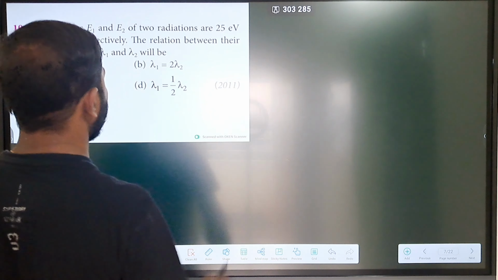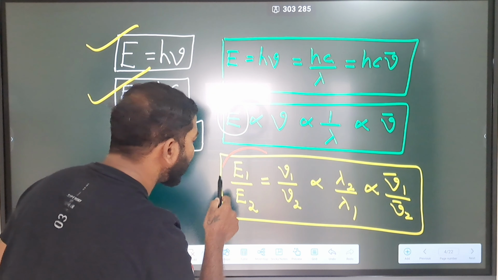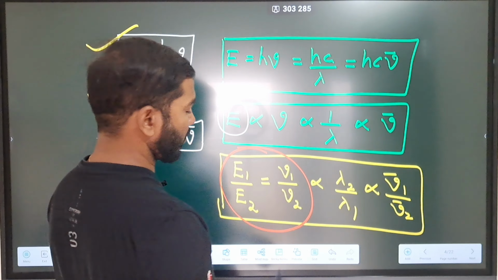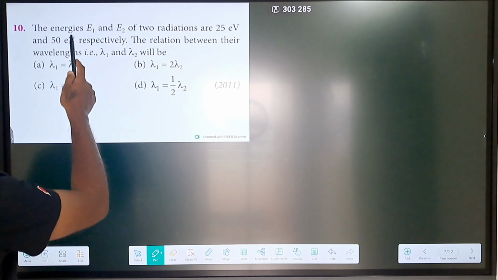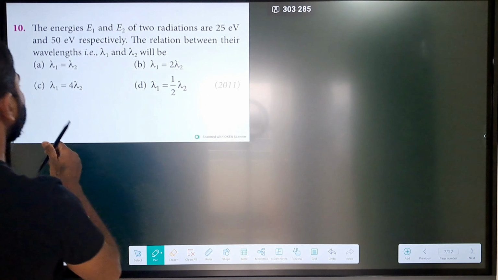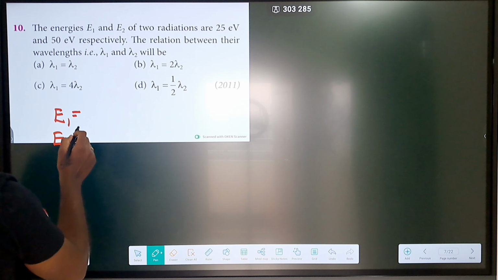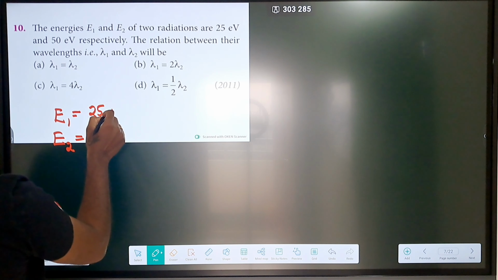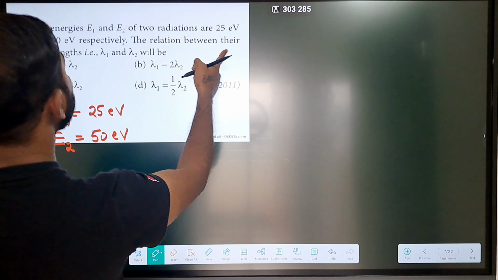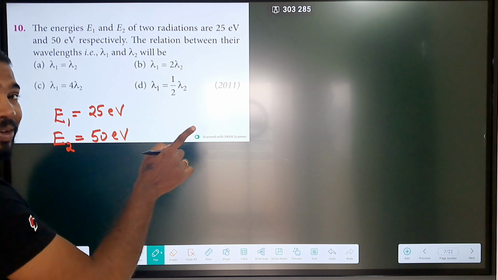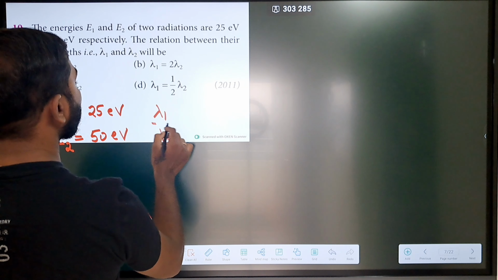If you go back to our formula slide, there is a relation between energy and frequency of the radiation. By taking the help of that equation, we can write down that energy is E1 and energy is E2. That will be 25 electron volt and 50 electron volt. They are asking about the wavelengths, so we need the relation between lambda 1 and lambda 2.